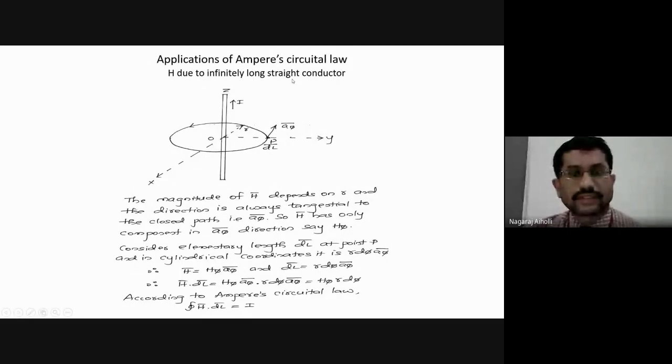Ampere circuital law, its equation or its definition, statement. Can anybody recollect what we discussed in the previous class? Statement is, or tell me the equation. Equation for Ampere circuital law. If you remember the equation, then you'll be able to write the statement. That is how you'll be able to define it. Yes, tell me.